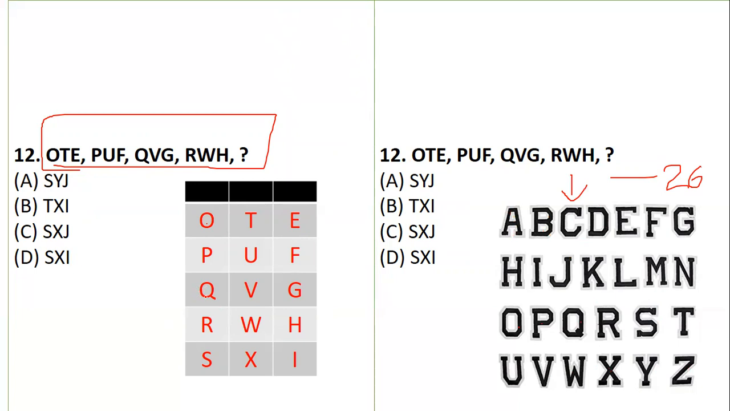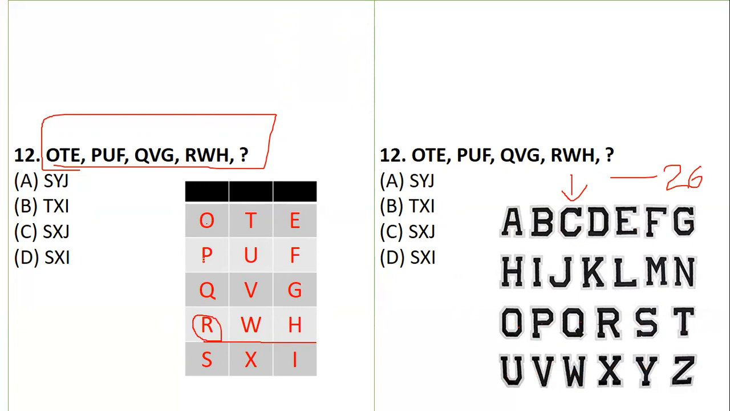Let's see Q. After Q we have V: 1, 2, 3, 4. This works. Then G, where there should be a gap of 10: 1, 2, 3, 4, 5, 6, 7, 8, 9, 10. Now R. After R we have W: 1, 2, 3, 4, fifth. So on R it was the fifth. Then W and H: 1 to 10, still coming the same.